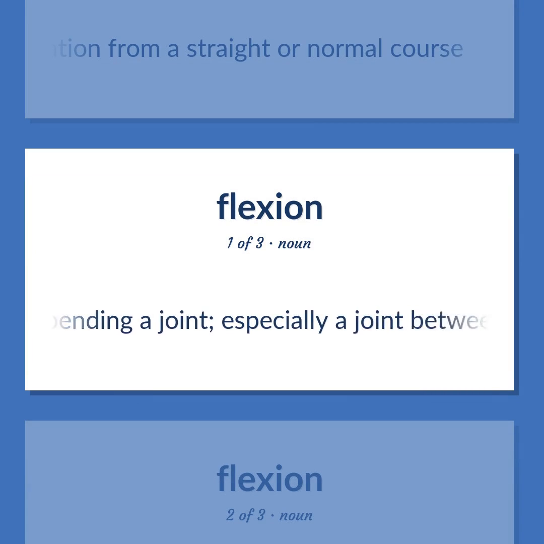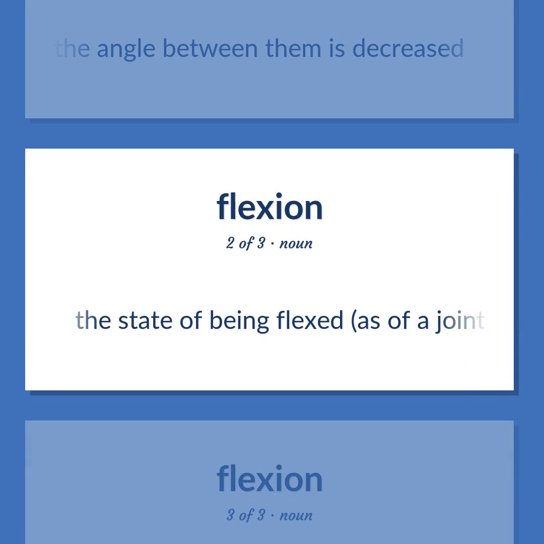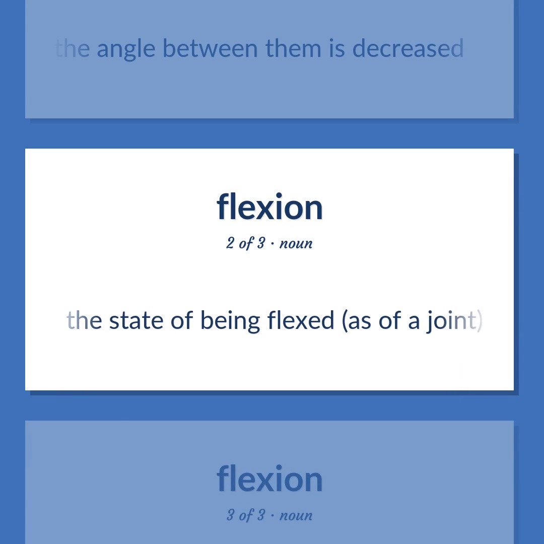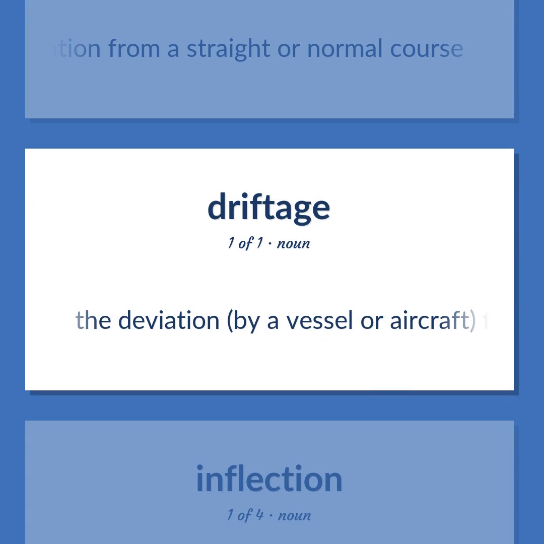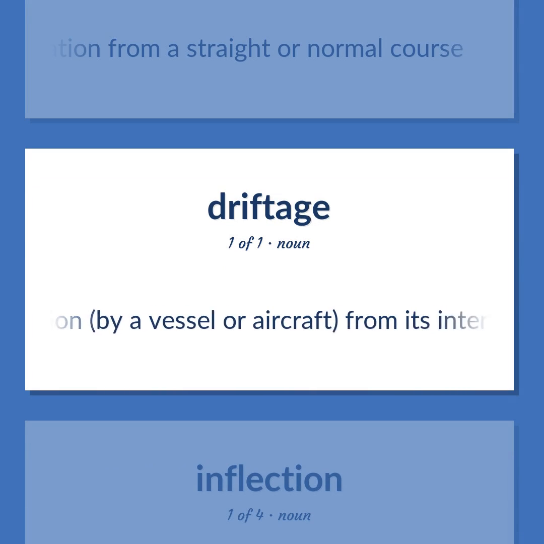Act of bending a joint, especially a joint between the bones of a limb, so that the angle between them is decreased. The state of being flexed, as of a joint. Deviation from a straight or normal course. The deviation, by a vessel or aircraft, from its intended course due to drifting.